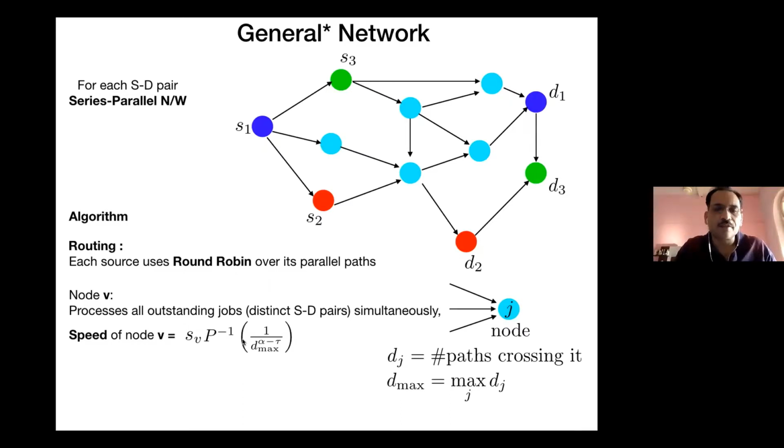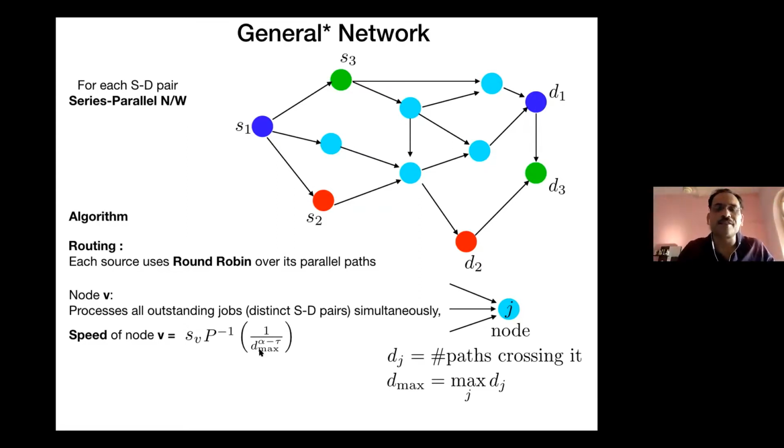Okay. Each source is doing a dumb strategy, but that dumbness is getting countered by reducing the speed of each node in the network by choosing a particular speed dampening factor, which depends on Dmax. So if I have too many paths crossing me, I will reduce my speed that much more. So I get a hit in terms of the flow time, but I make sure that the power doesn't increase too much. And overall, once you put it together, one can show that it doesn't increase with the size of the network. But it's a good point, it's not obvious why it doesn't.